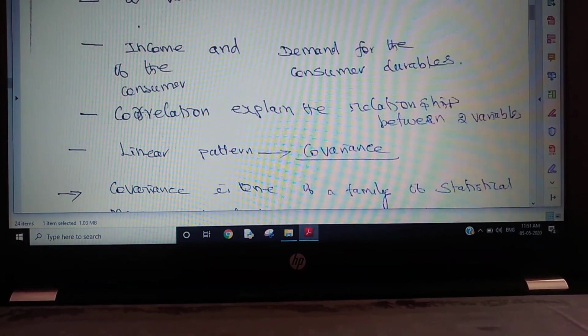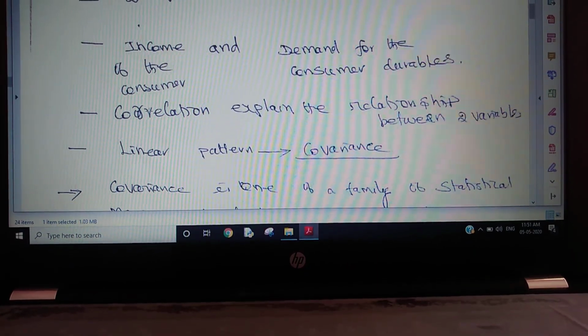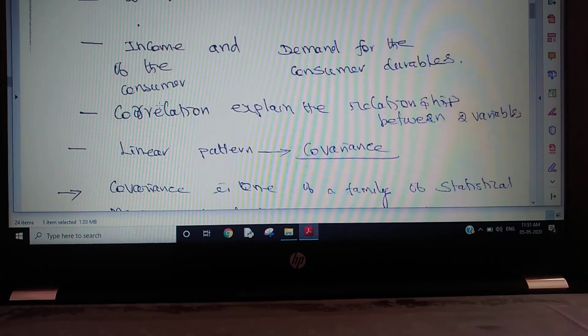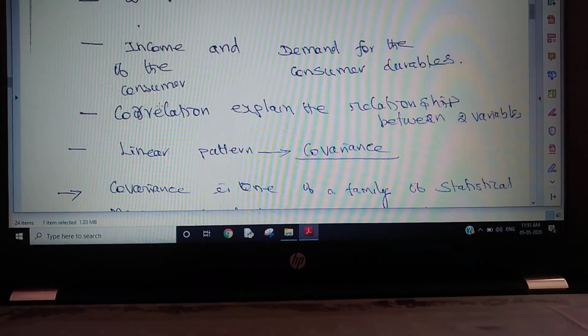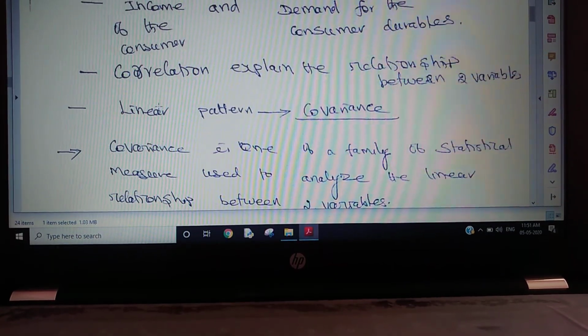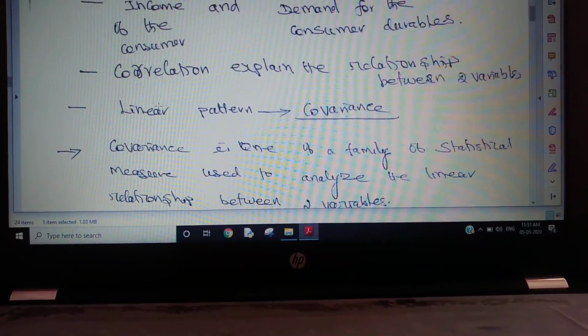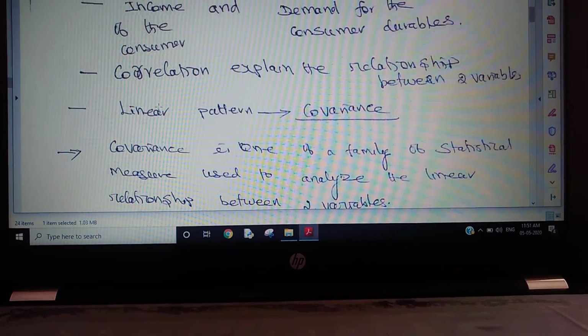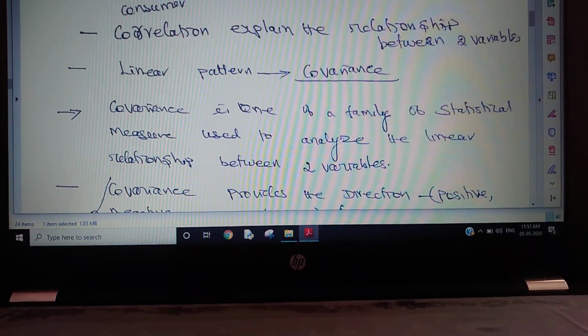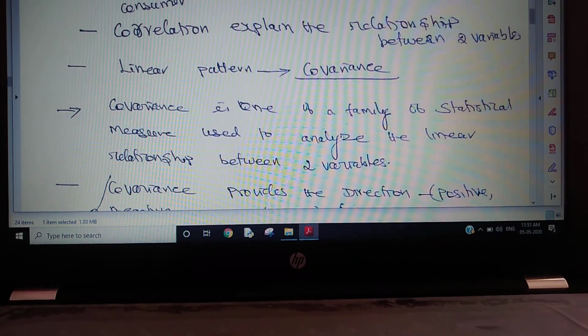First of all, before we go for the dependent and independent concept, we have to test whether there is any association between these two variables. For that, the correlation test is useful. Correlation explains the relationship between two variables, whether the pattern is positive or negative. Let us see the pattern on the next page.